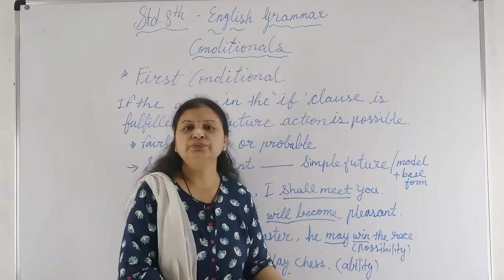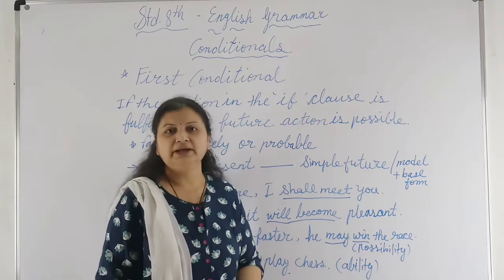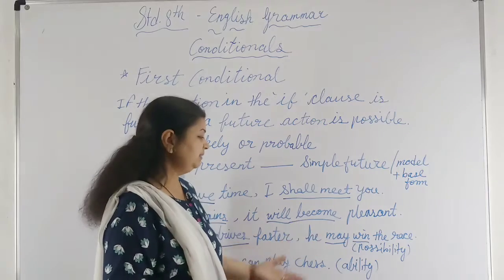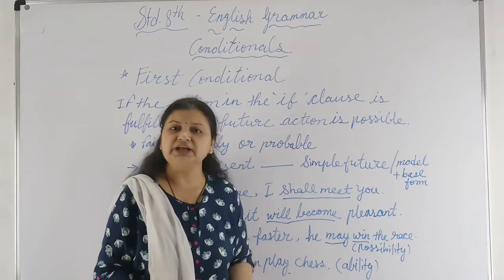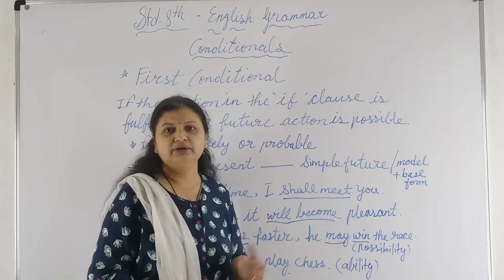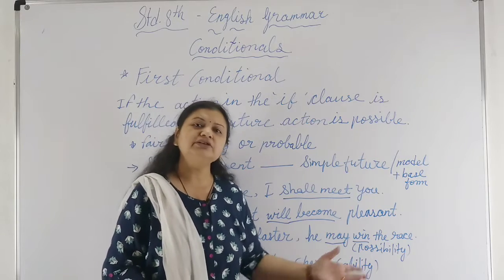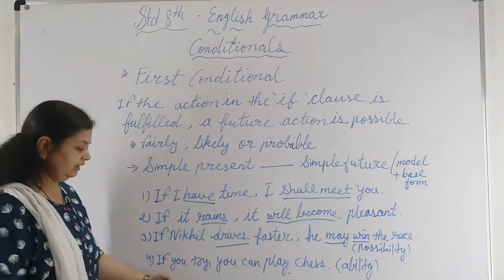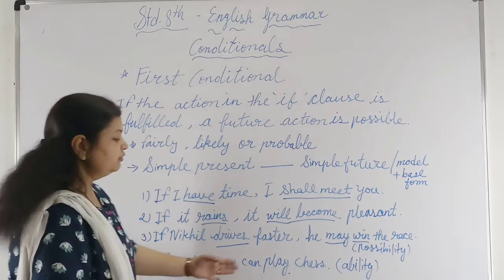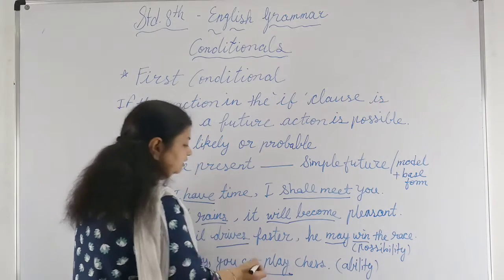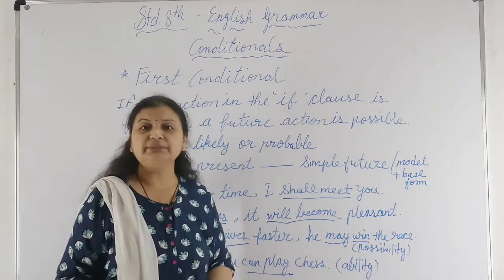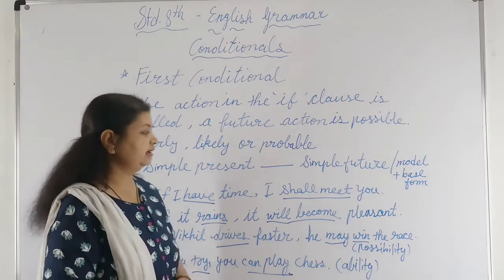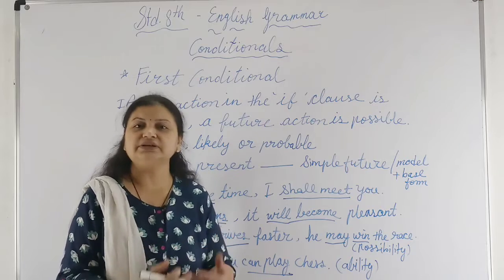If you clean the room, you may go out to play. You may go out to play. So here also the permission is there. So in possibility, permission or ability, we can use this type of modal. If the sentence is like this, we can use this modal instead of will or shall. If you try, present simple, you can play chess. Now here we are showing the ability, so here I use can. So now by these examples you can understand what the first condition is.